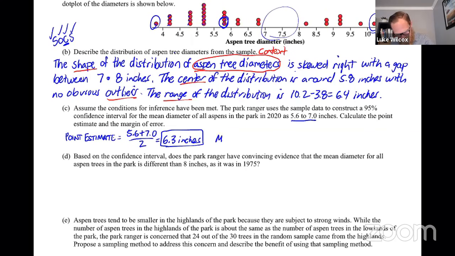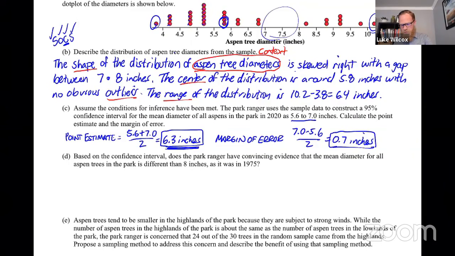And then we need the margin of error. And there's a couple of different ways that you could calculate this. One of which is to figure out the highest minus the lowest. But that would actually be 2 margin of errors, because you got your point estimate plus margin of error minus margin of error. You got 2 margins of error there. So you'd have to divide that by 2. And that would give you 0.7 inches. And so we know that this is really 6.3 inches plus or minus 0.7 inches. So that gives us our point estimate as well as the margin of error. Now, what has to be included? You're going to want to show a little bit of work along with your answer for each one of those calculations.